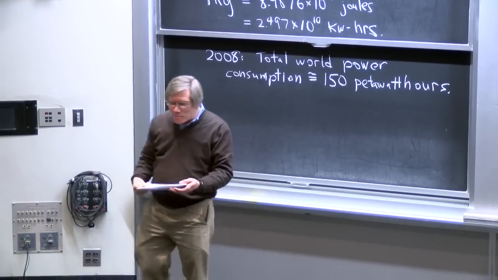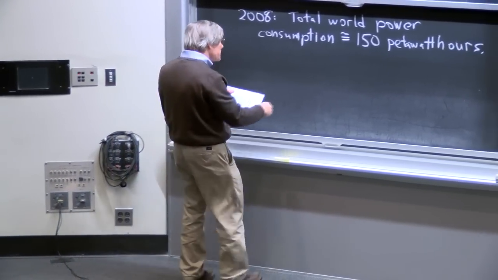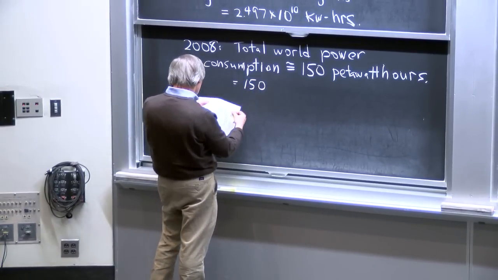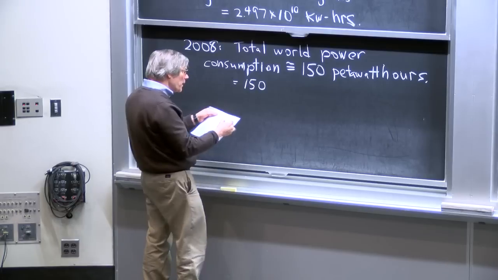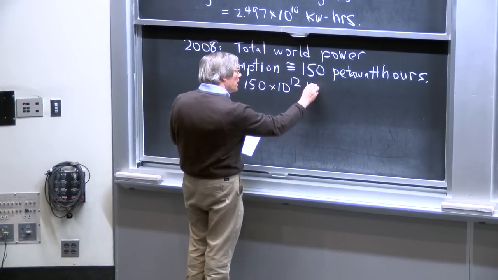Now, I always have to look up peta when I see it. I haven't quite learned what peta means yet, but they translated this. This means 150 trillion kilowatt hours. So 150 times 10 to the 12th